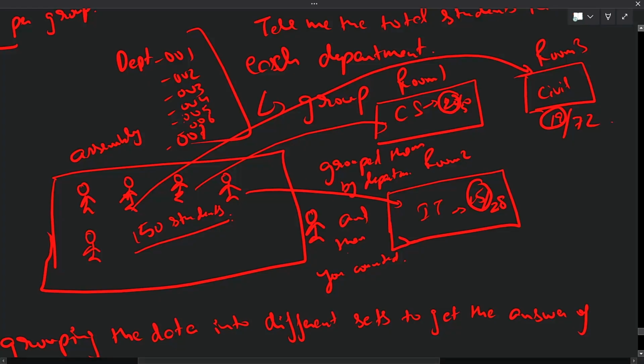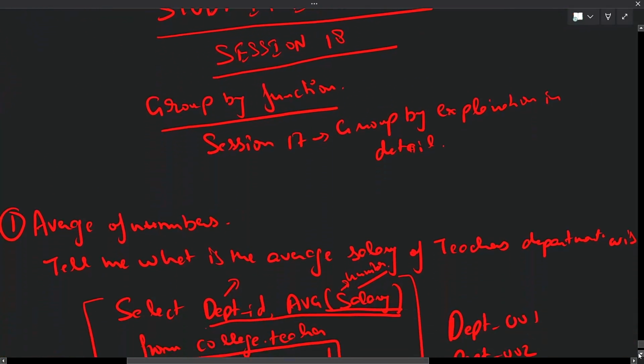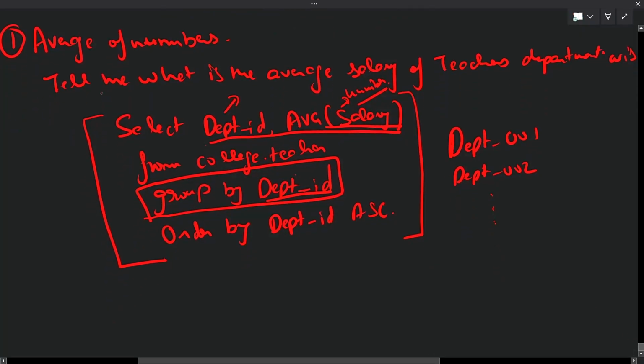You were the admin, and you told me to put all the kids in different rooms as per the department. So you kept all the students as per the department ID, as simple as that. In the same way, here also it will work. Department ID is the department, and then the salary.